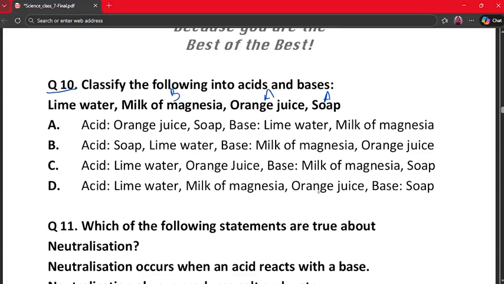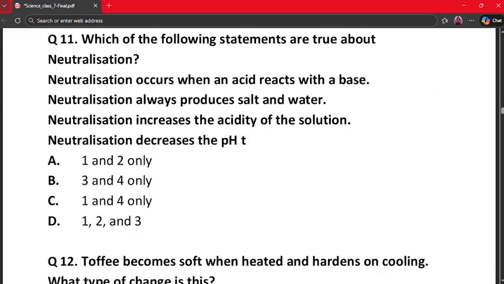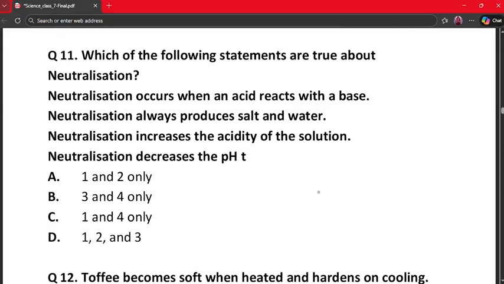So milk of magnesia is a base, lime water is also a base. So acids are orange juice and soap, and bases are lime water and milk of magnesia. Thus option A, which says acids are orange juice and soap, and bases lime water and milk of magnesia, is the correct option. Our next question is question number 11.